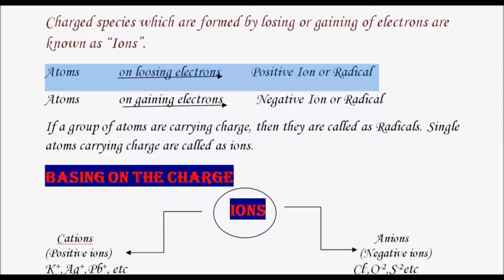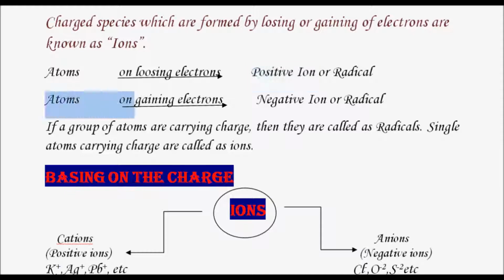Yes, because atoms are electrically neutral. When they lose electrons, they are losing negative charges. In a neutral atom, we all know that the total number of protons and the total number of electrons present are the same. But when they are losing electrons, that means they are losing negative charges. So what dominates on that atom? In that atom, positive charge will dominate. This is the positive charge which we represent on an atom or a molecule when it loses an electron.